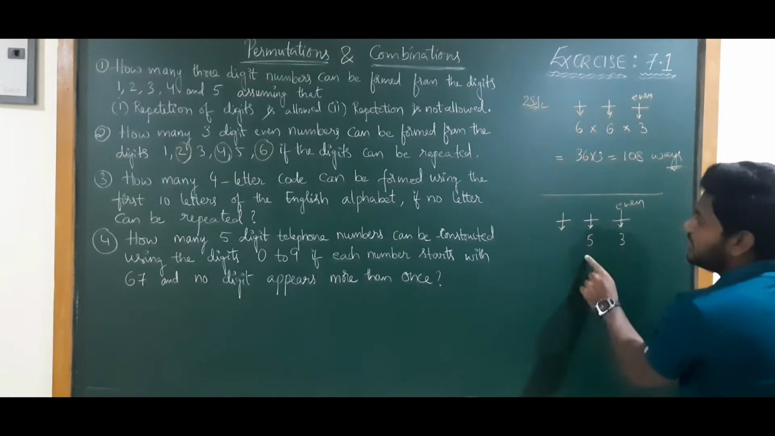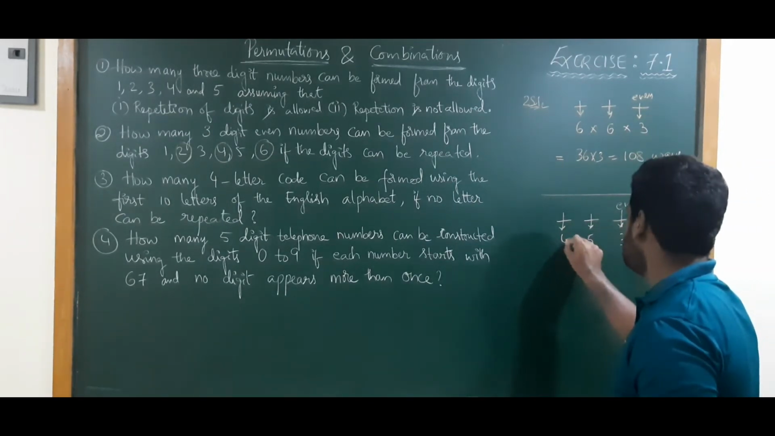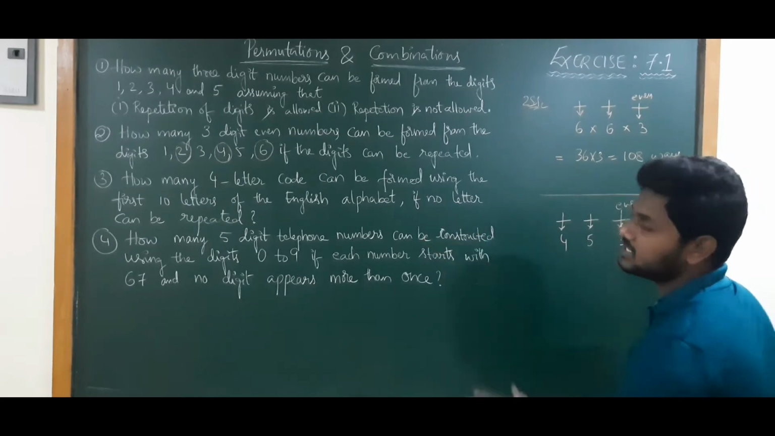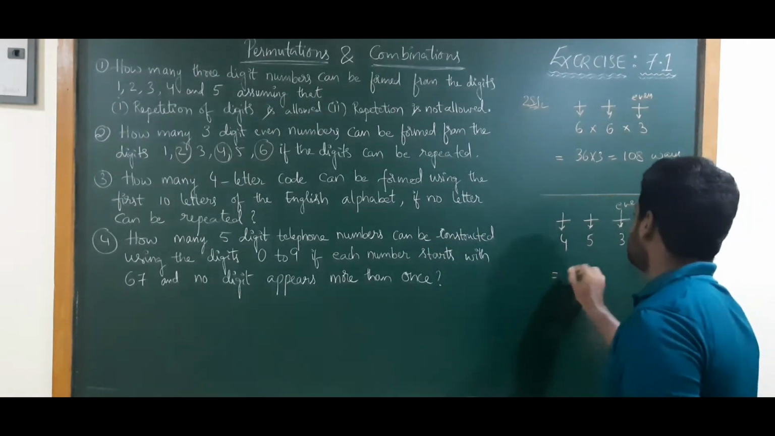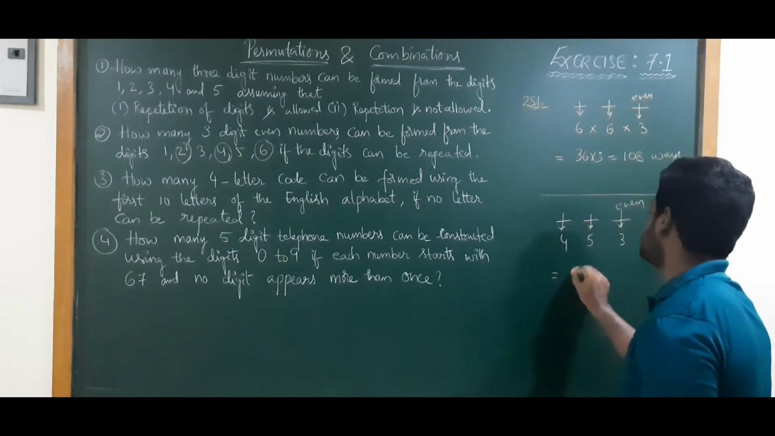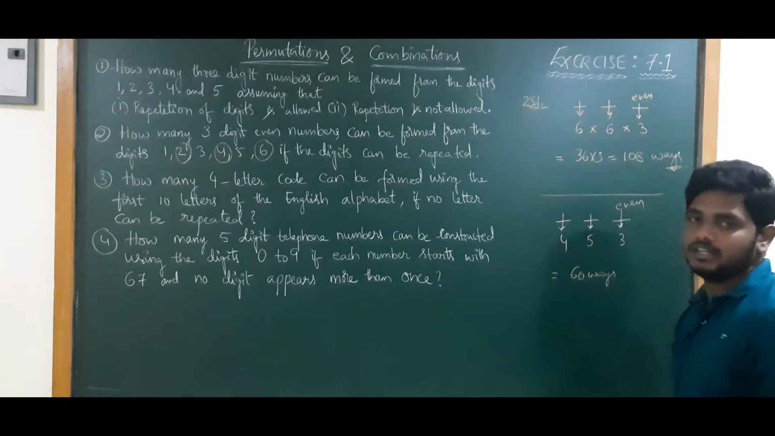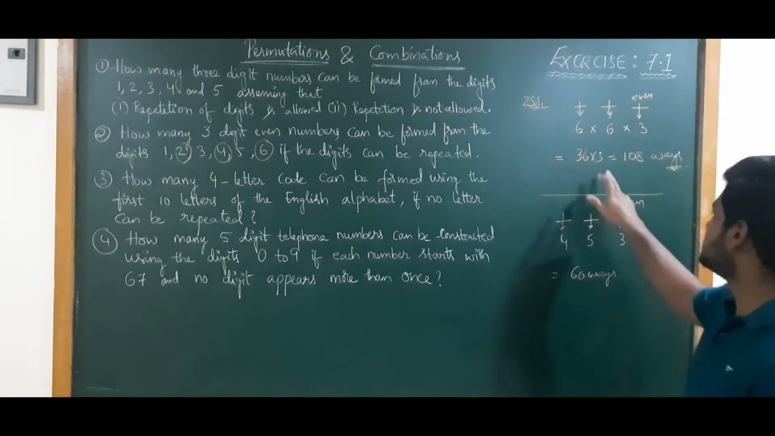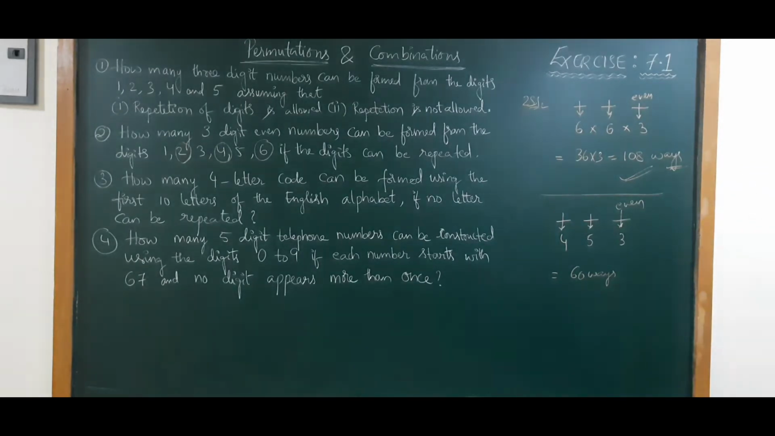So it will be 5. Why? Because the condition says digits cannot be repeated. So here it will be 4. See, total 6 will be there. If we use 1, it will be 5, then it will be 4. So it will be 5 into 4 is 20, 20 into 3 is 60 ways, if digits cannot be repeated. But if they ask with this condition, you note down this one. Next, pause the video to note it down.